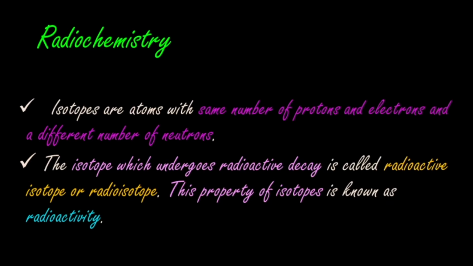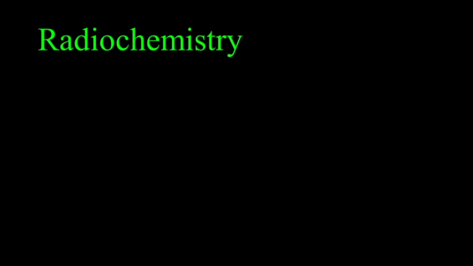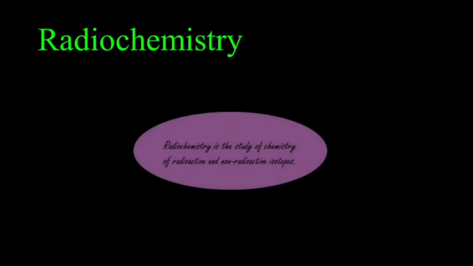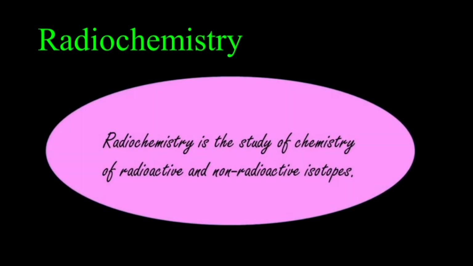Then what is radiochemistry? So far we have discussed radioactivity, isotopes and radioactive decay. Radiochemistry is the study of the chemistry of radioactive and non-radioactive isotopes.